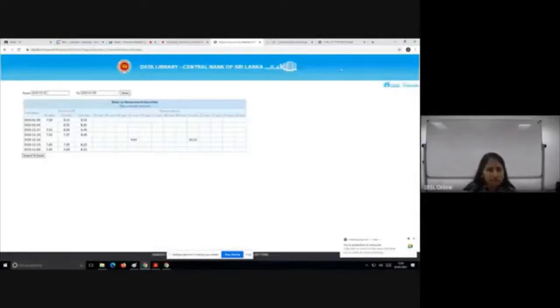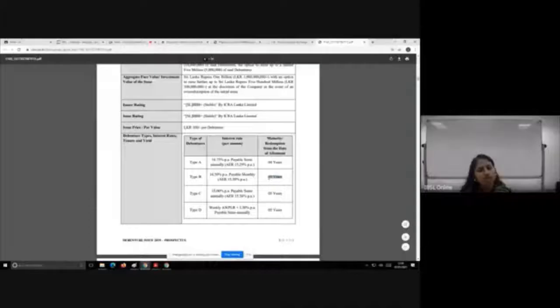So you can see a 5-year instrument last year had an average interest, a treasury bond issued by the government for a 5-year period had an interest rate of about 9.87. All right. But a debenture which is also issued for 5 years had 14.5%.